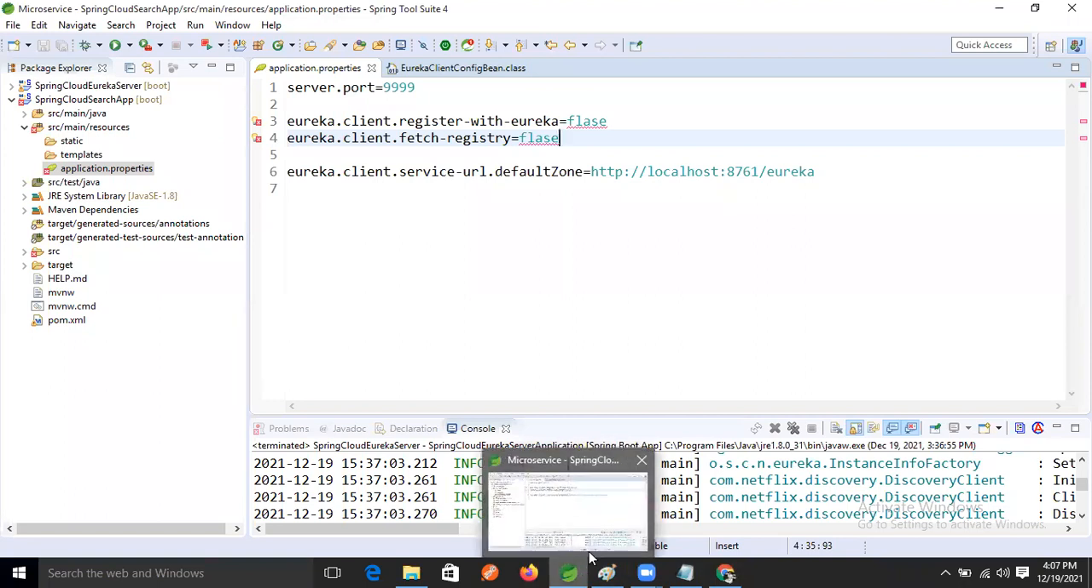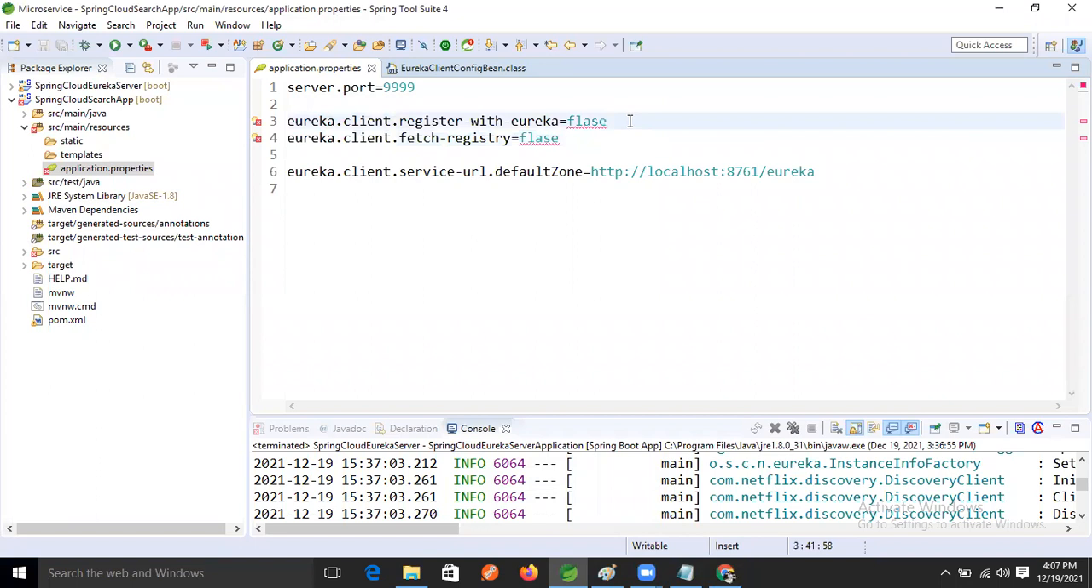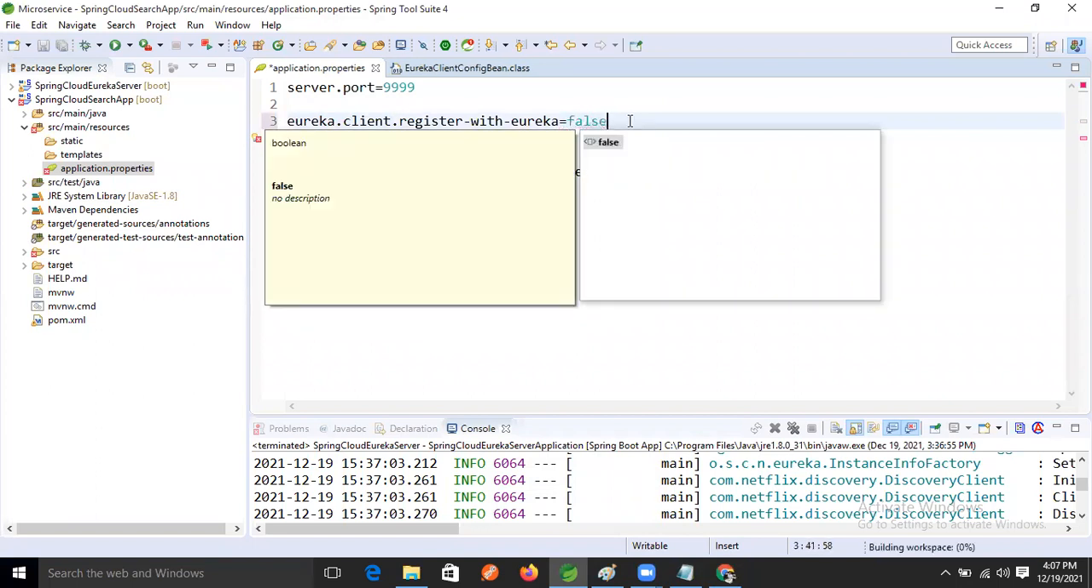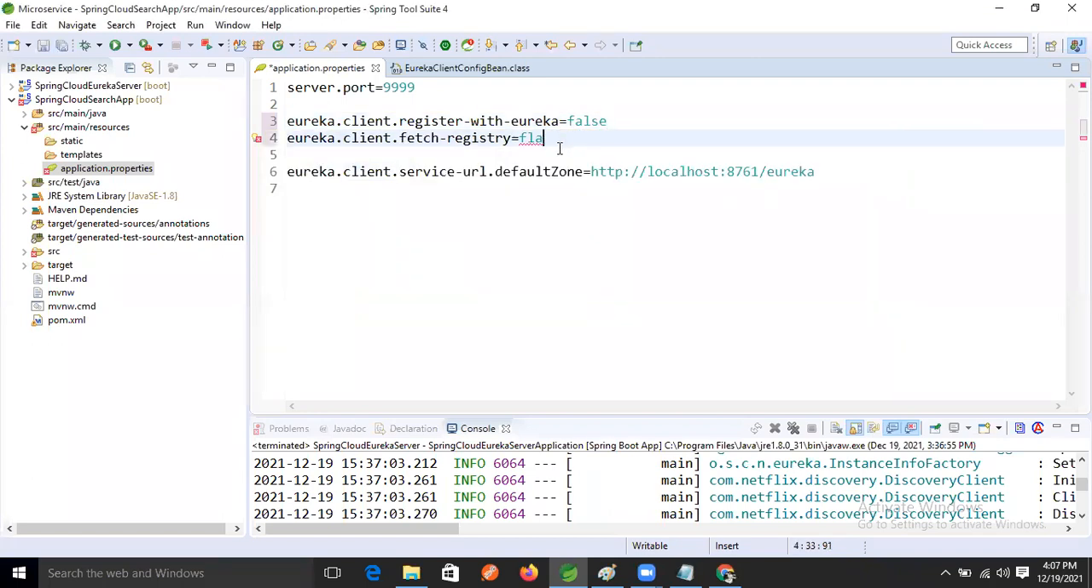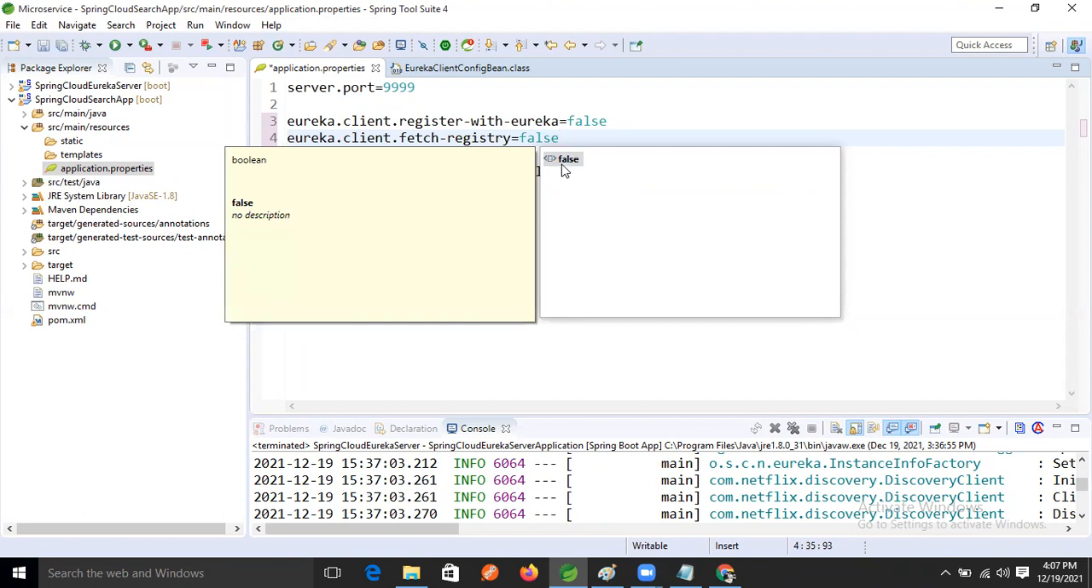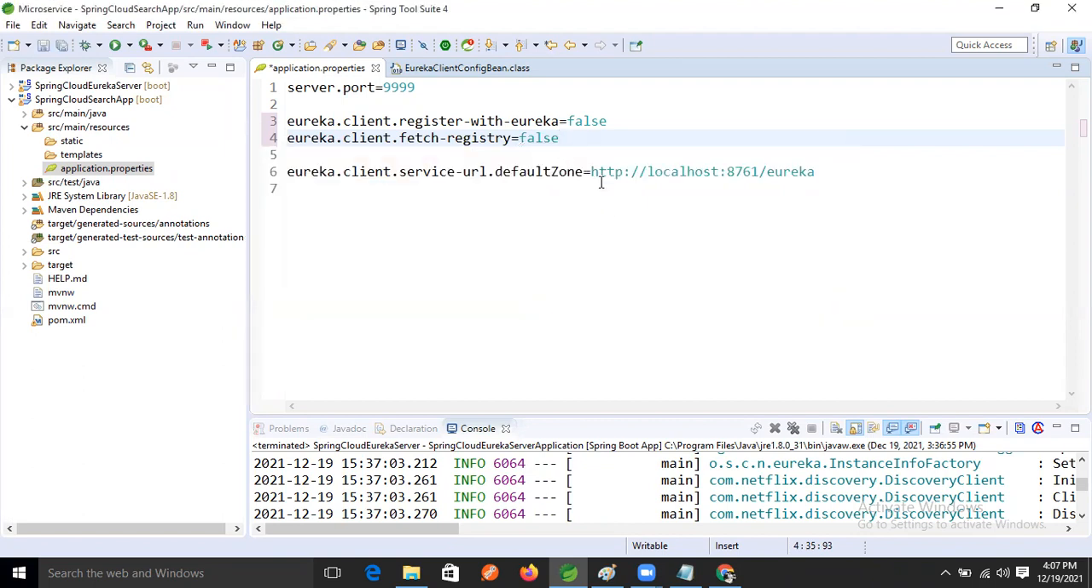I will show both possibilities, guys. Make this one false, and here also make this one false. Make this one also false, right? Clear? By default that is true only, right? So I'm commenting it here. What is the use? But we can write this property in the microservices also, right?